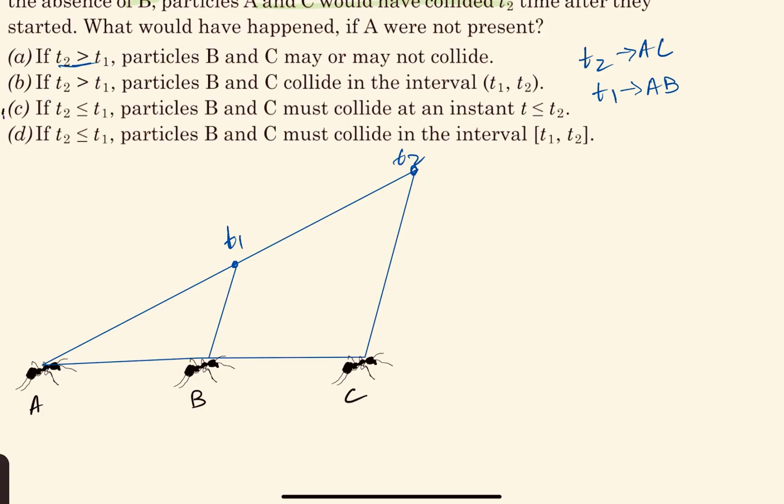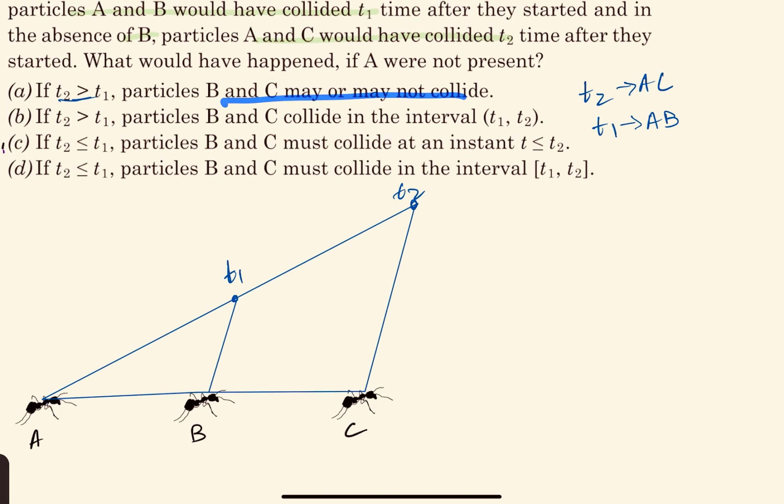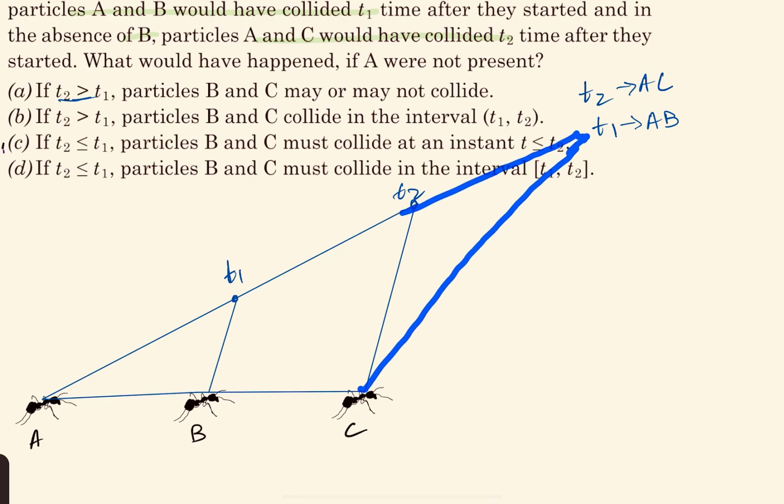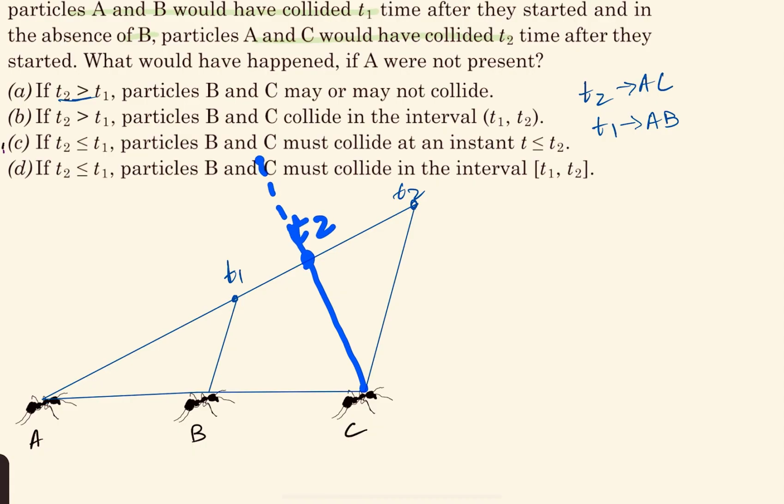So if T2 is greater than T1, like in this case where I've taken T2 greater than T1, B and C may or may not collide. So that's correct because when this T2 time is later, this line and this line can be parallel. So they will not collide. Or it can be diverging also. T2 can be somewhere here, right? And then also they will not collide. But what if T2 is a time which is later? So it can be here also. But then in that case, what will happen? Somewhere they can collide. Okay, B and C may collide also.